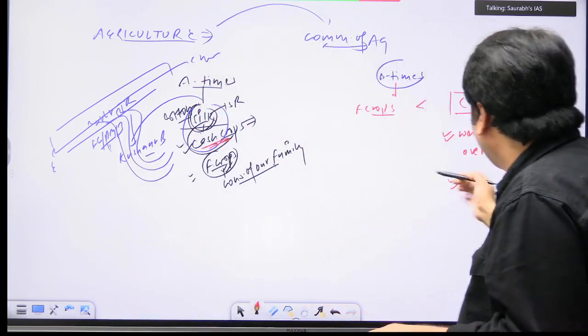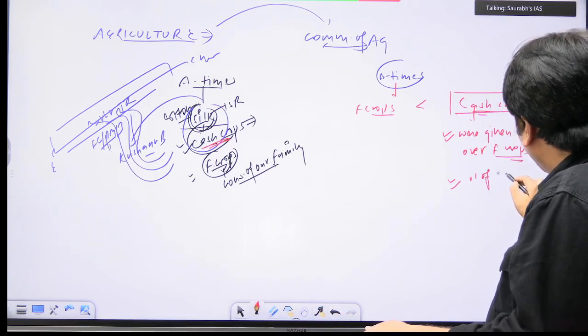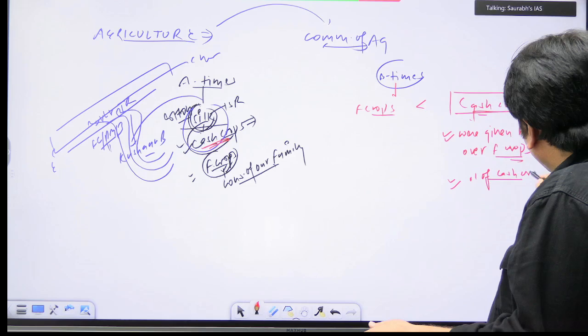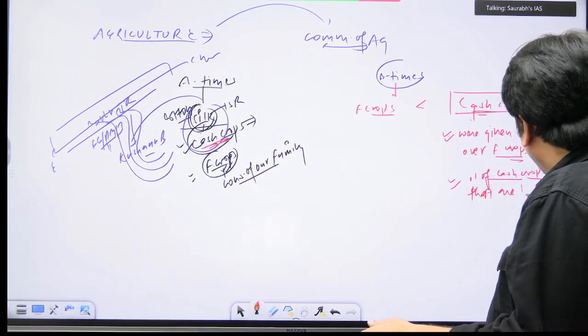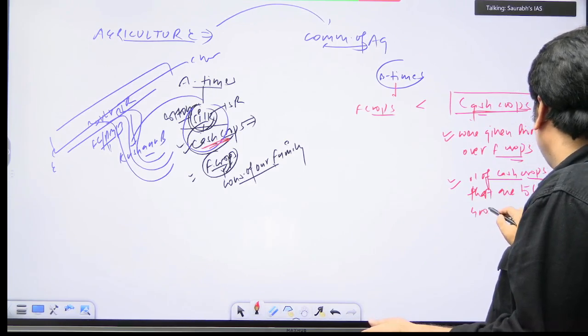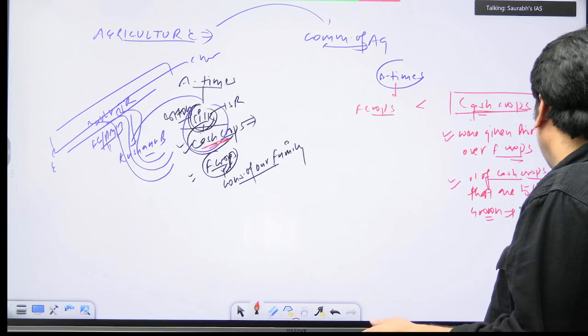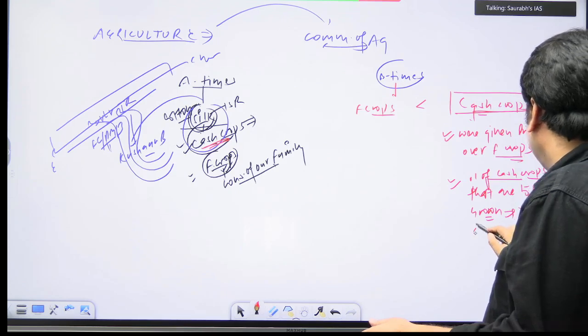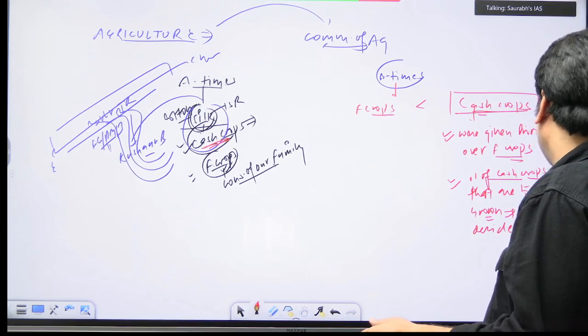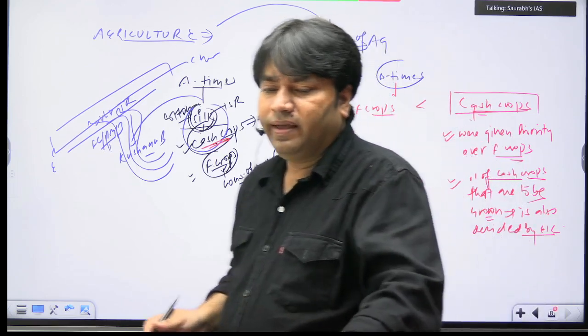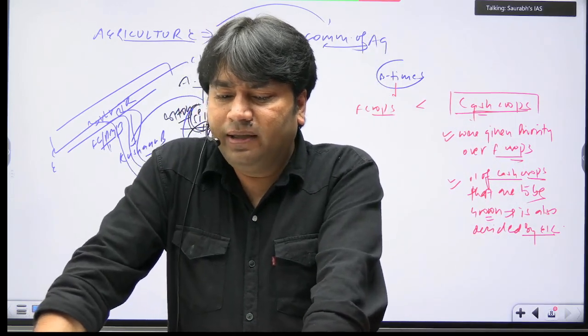So write this: the nature of cash crops that are to be grown is also decided by EIC, the company.